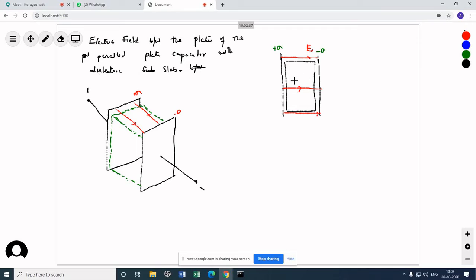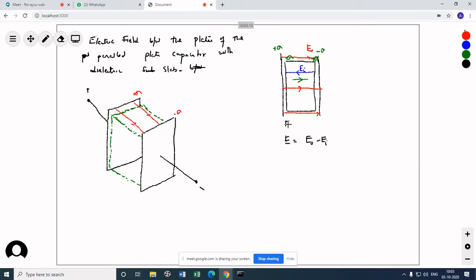But due to the dipoles getting aligned like this, the dipole moments get aligned like this. So what will happen now? This side will now be plus sigma, this side will now be minus sigma, and consequently another electric field comes into play, from this side to this side. We call this EI, the induced electric field. So the net electric field between the plates, which we denote by E, is E0 minus EI.